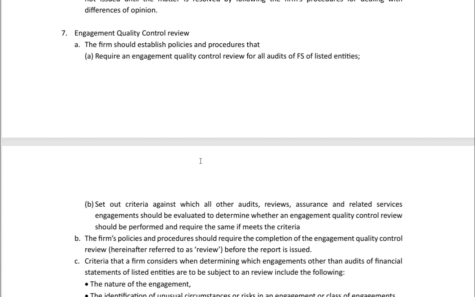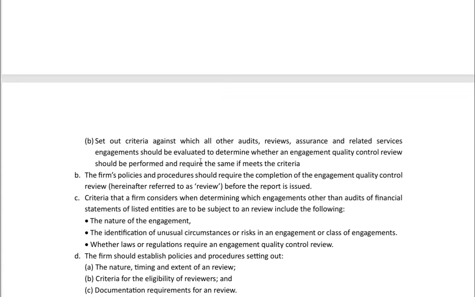Again, this is something which is tested in the exam. Since peer review and similar concepts have been removed, these points are as well tested, so let's focus on these as well. The firm's policies and procedures should require completion of the engagement quality control review, which I will refer to as review from here on, only before the report is issued.